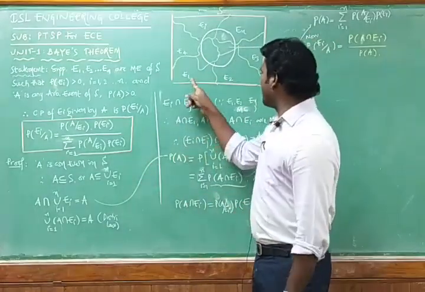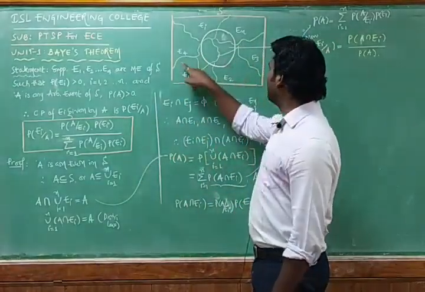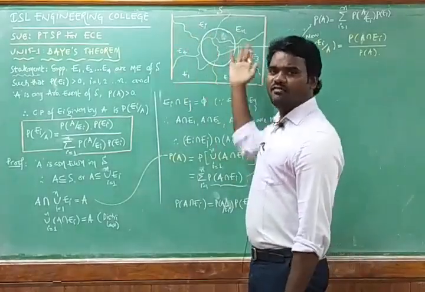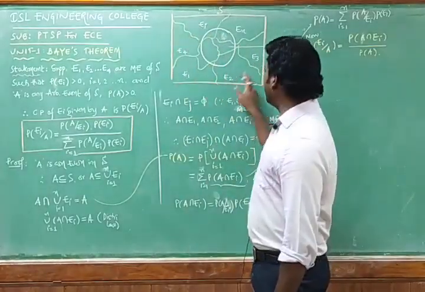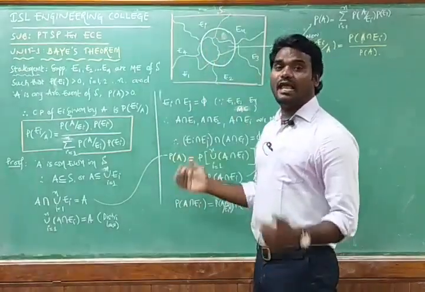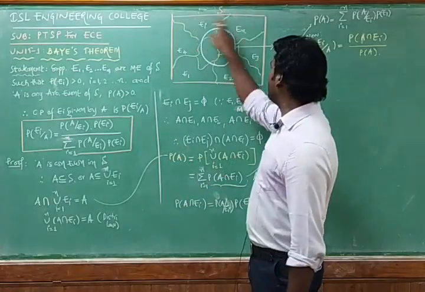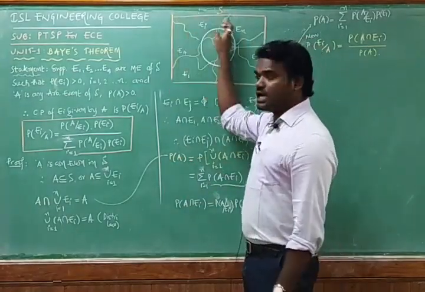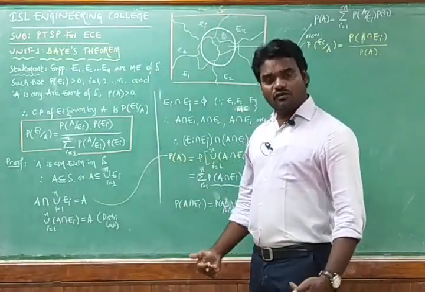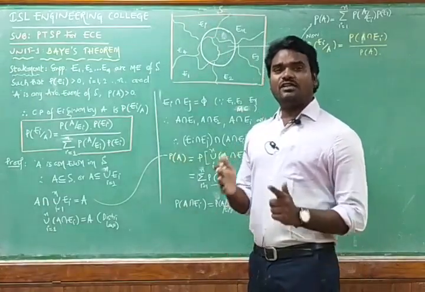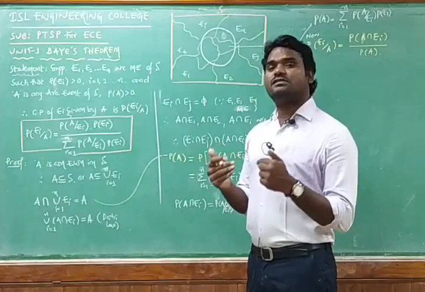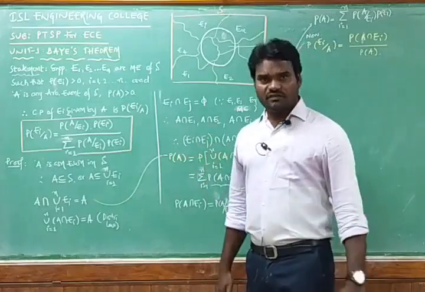That events are E1, E2, E3, E4, En, up to En. We have E1, E2, E3, E4, E5, like that. All the events are the elements in the sample space, so this rectangle box indicates the sample space in which we are having all the events from E1 to En. All these E1 to En events are mutually exclusive events.